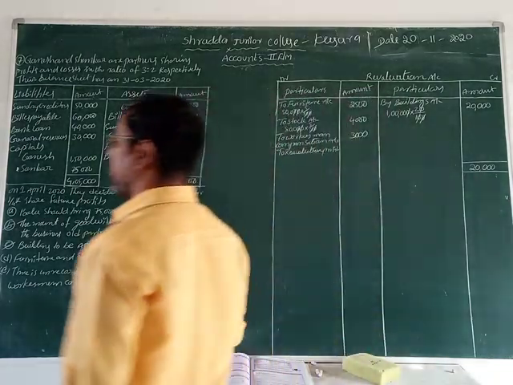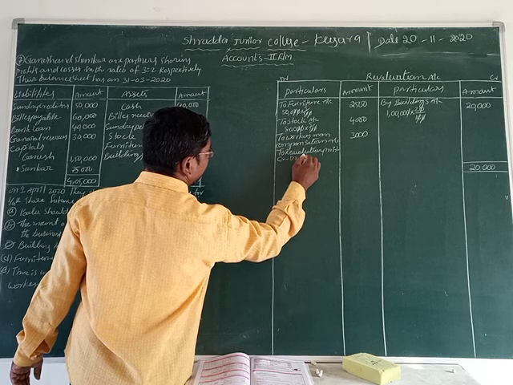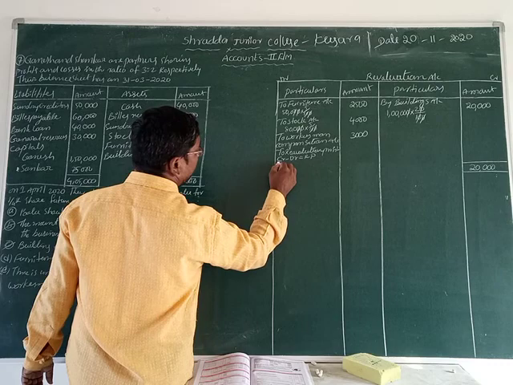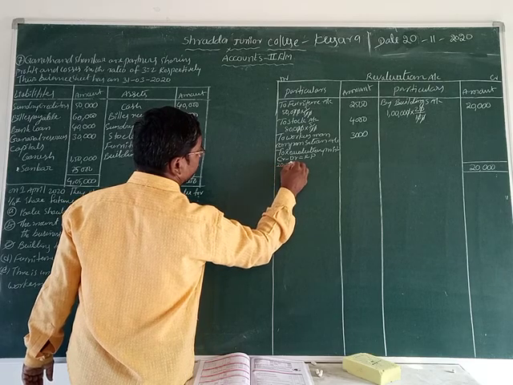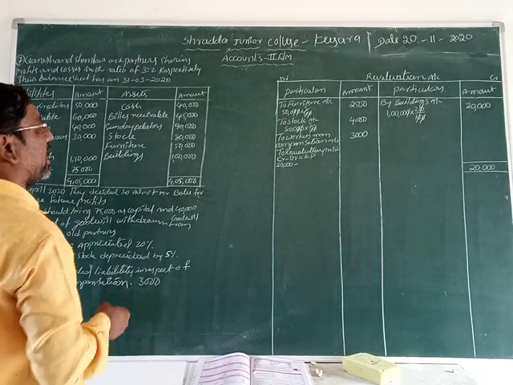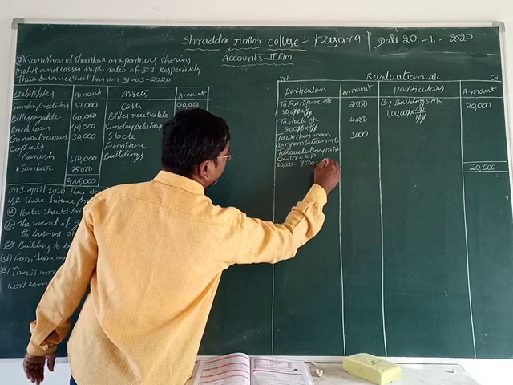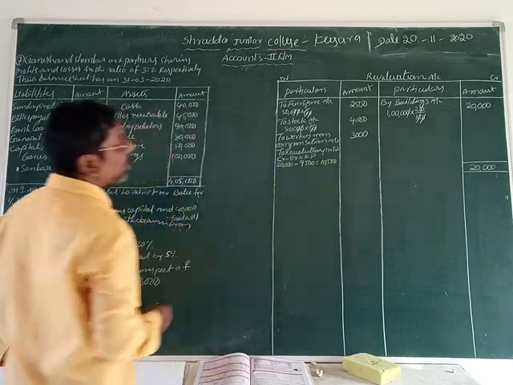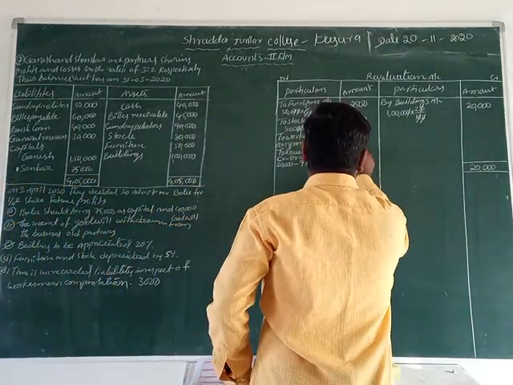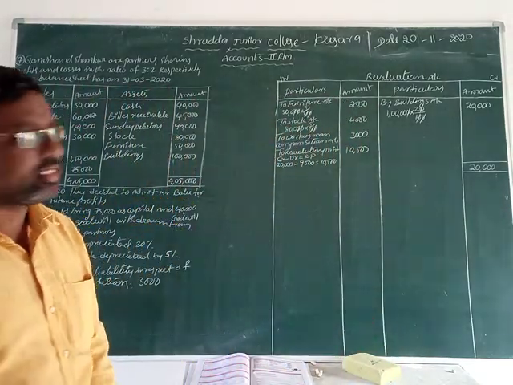Now we can calculate the revaluation profit. Total credit minus total debit equals revaluation profit. Isn't it? What is that credit total? 20,000 rupees. Minus debit total is what? 4 plus 3, 7 plus 2, 9. 9,500. 9,500. Remaining is what? 10,500 is the revaluation profit. 10,500 is the revaluation profit, friends. Isn't it?